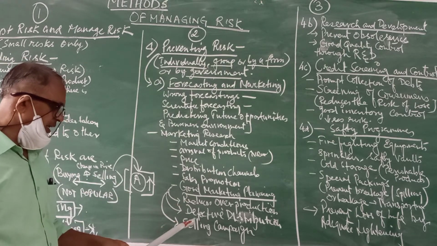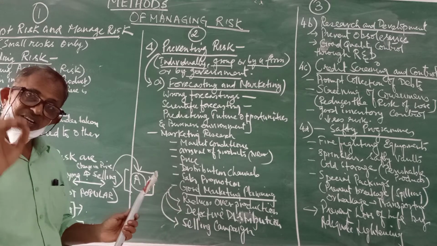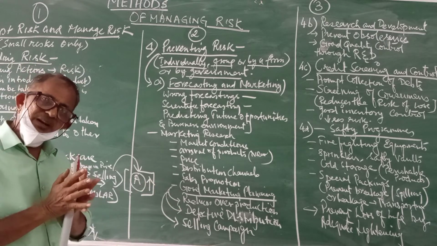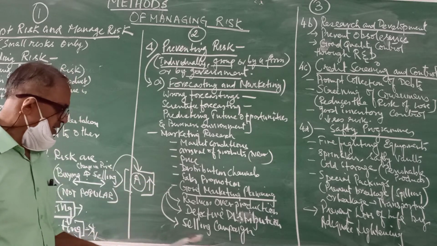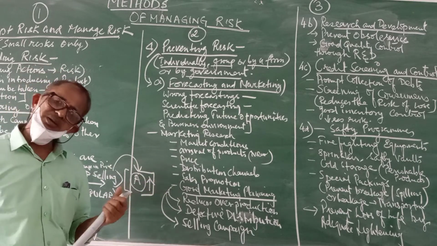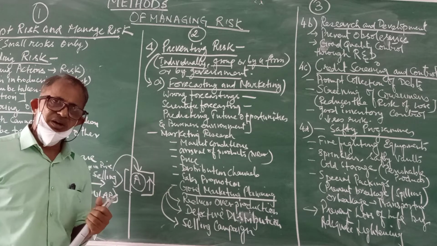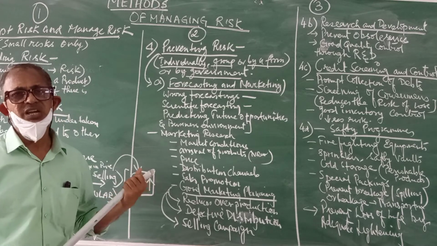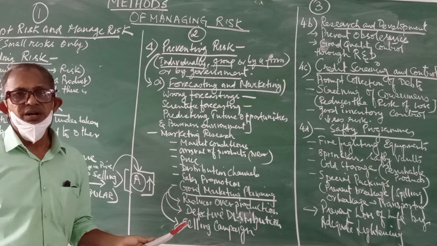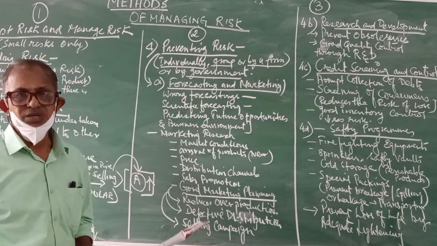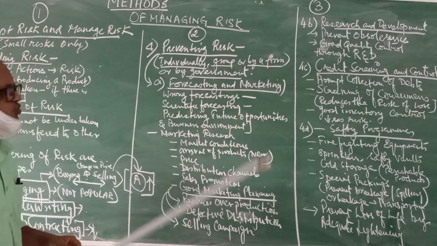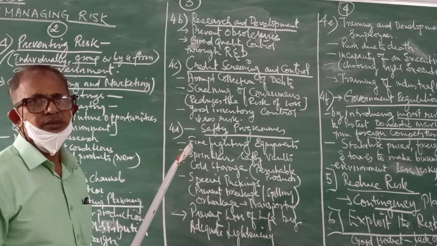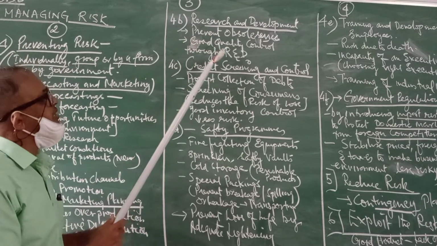Then a good marketing team can prevent defective distribution. They can give their expert advice in properly channelizing the distribution system. And then selling campaign. A good marketing team can have a scientific approach to selling by giving training and orientation programs to the sales personnel. So children, this segment I am sure is very simple and understandable. Now I am coming to the third segment of the topic.